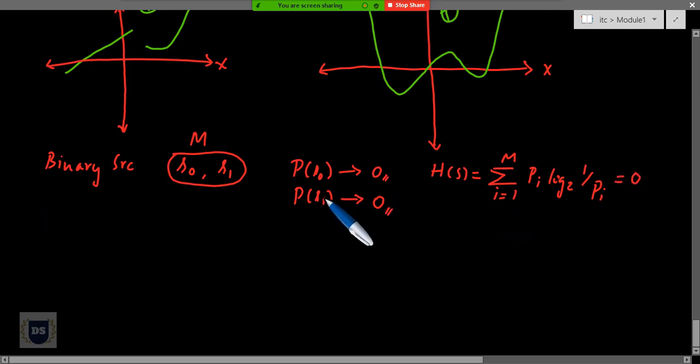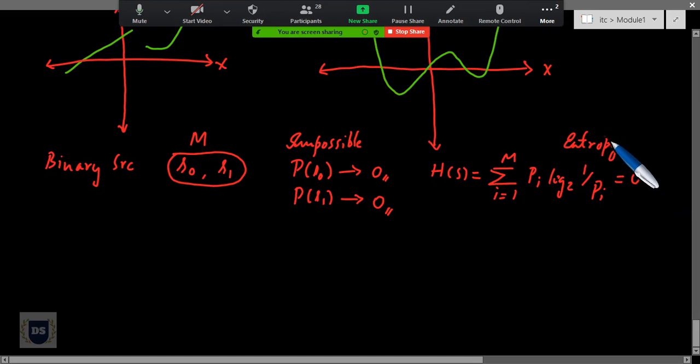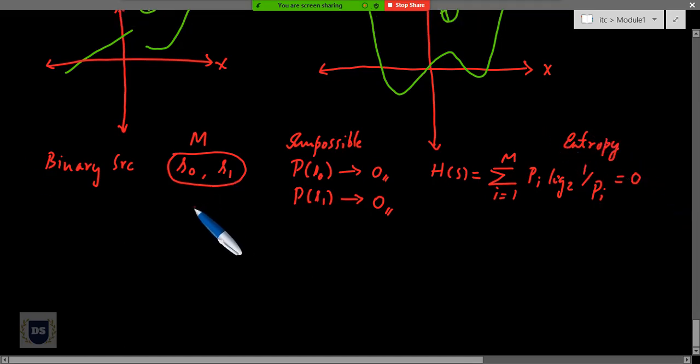So for an impossible event, P equal to 0, its entropy will also be equal to 0. Entropy here means the information conveyed by that source is equal to 0. So no information is conveyed by an impossible event. In a similar way, let me consider a certain event, or a sure event, that is supposed to happen.